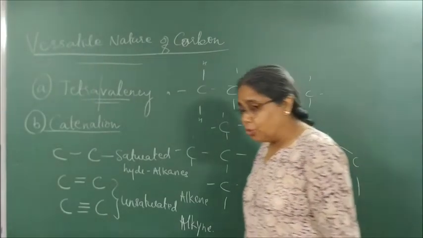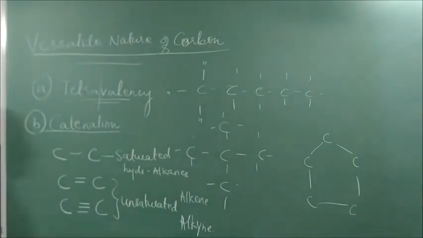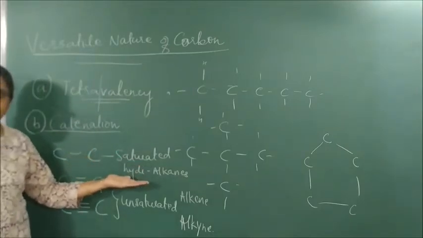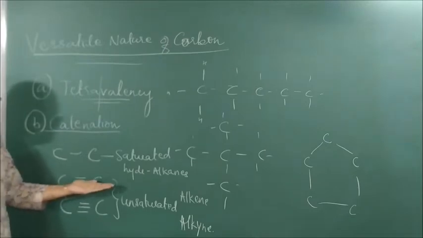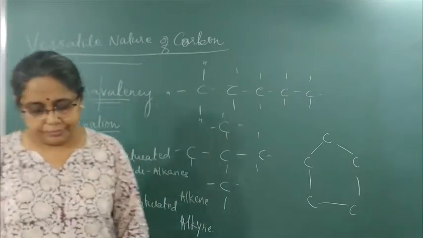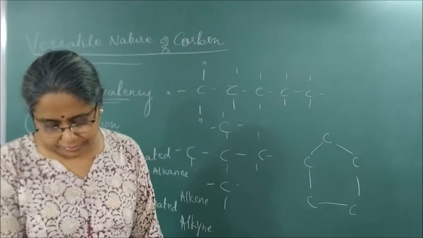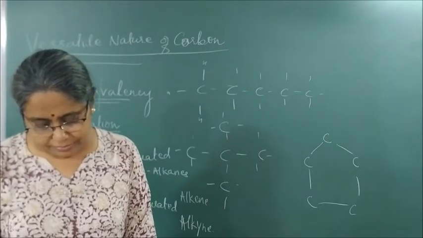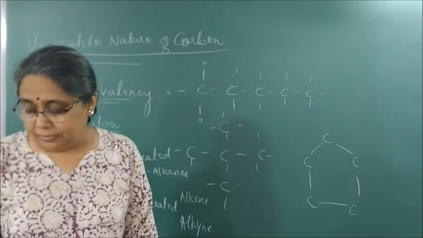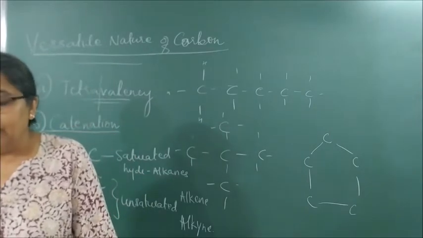CnH2n+2. Alkene CnH2n. Alkyne CnH2n-2. So C single bond C, saturated hydrocarbons, are alkanes. C double bond C, alkenes. C triple bond C, alkynes. Right?